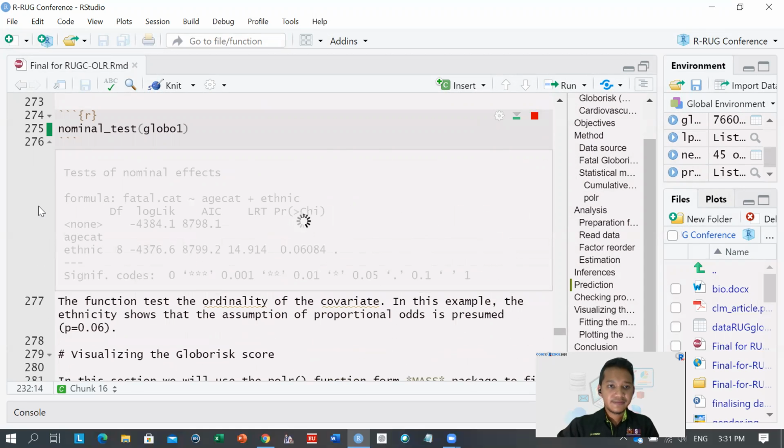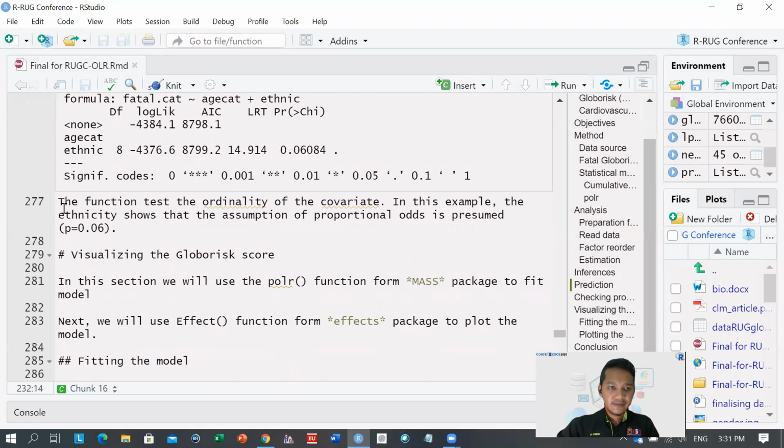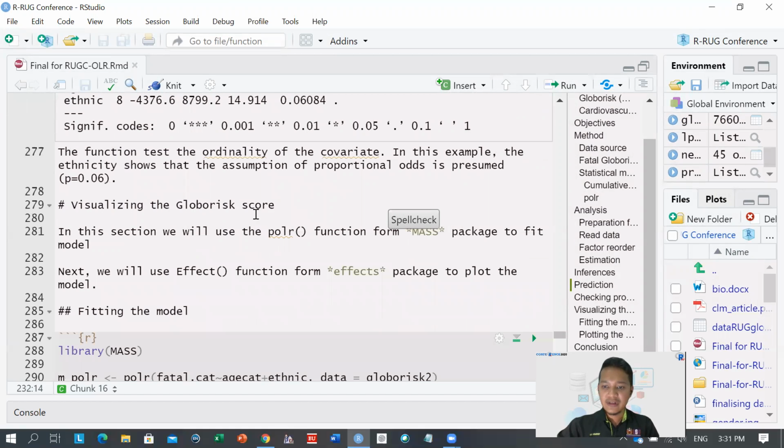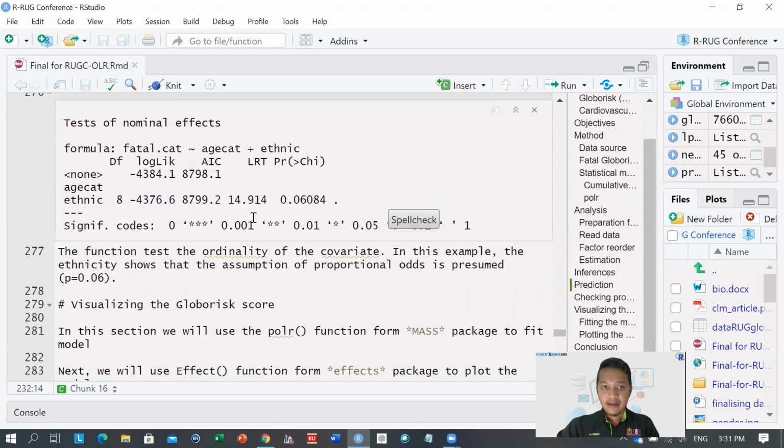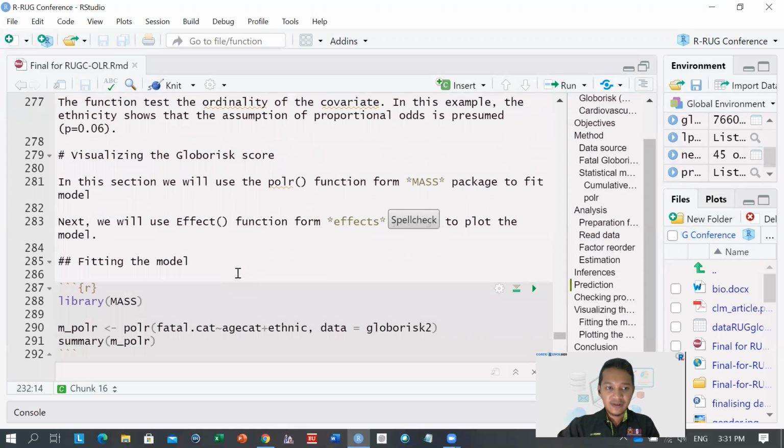Let's run the chunk. The function tests the ordinality of the covariate. In this example, ethnicity shows that the assumption of proportional odds is met, as the p-value is more than 0.05. If it is less than 0.05, then the assumption is violated. Next, the most interesting part of my presentation: we will visualize the global risk model.